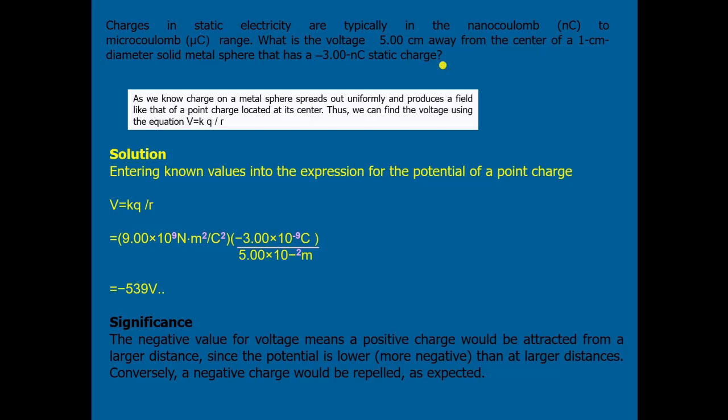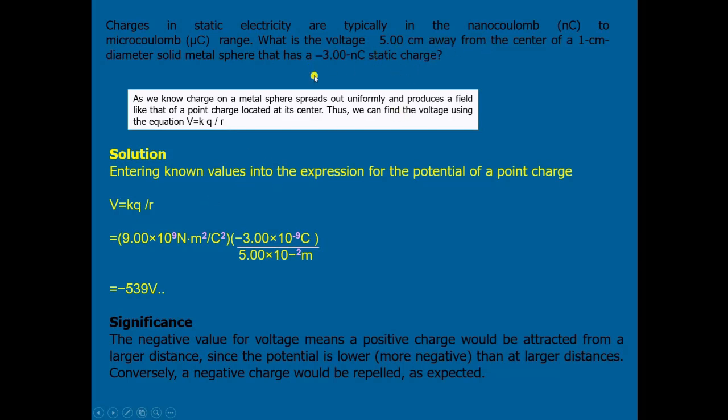We have to calculate the potential. Here we know that on the metal sphere the charge spreads uniformly and produces a field like that of a point charge located at its center. Thus we can find the voltage using the equation V is equal to KQ/r.